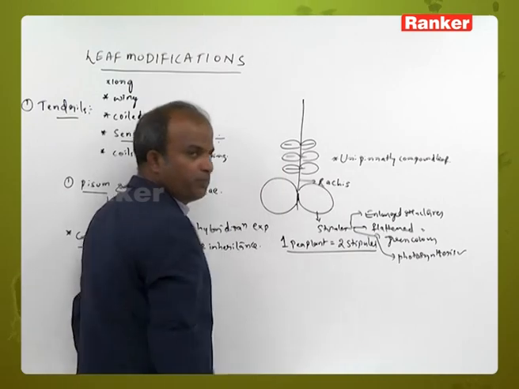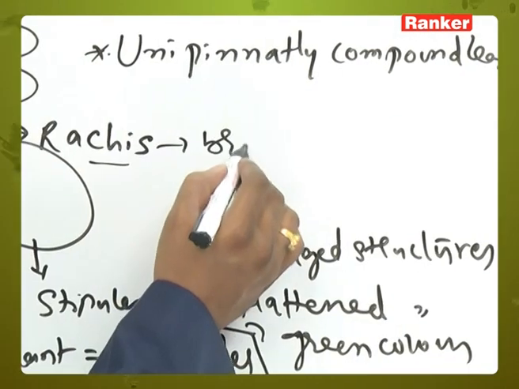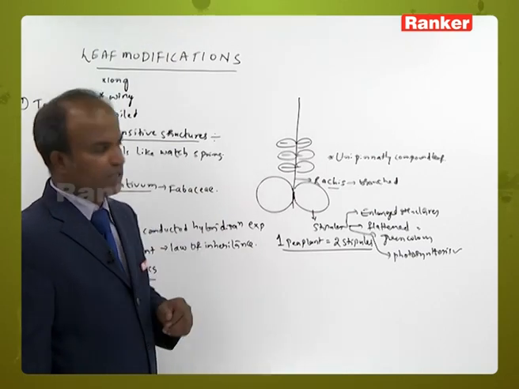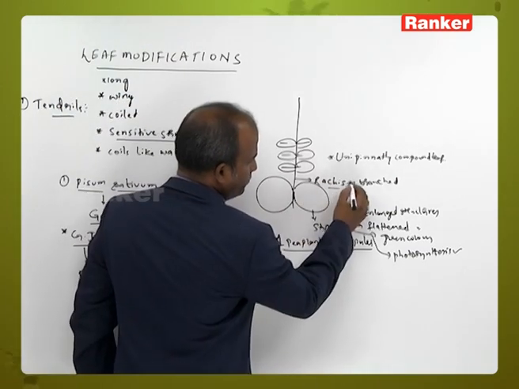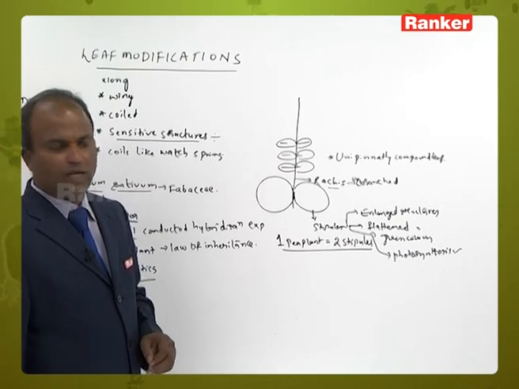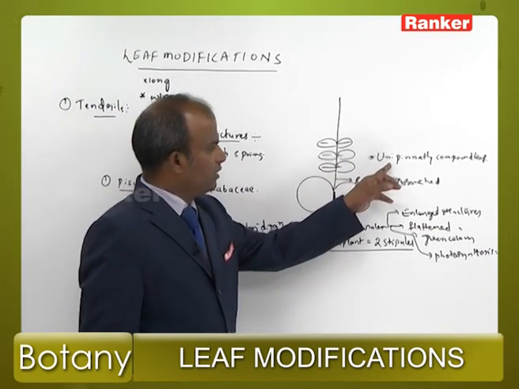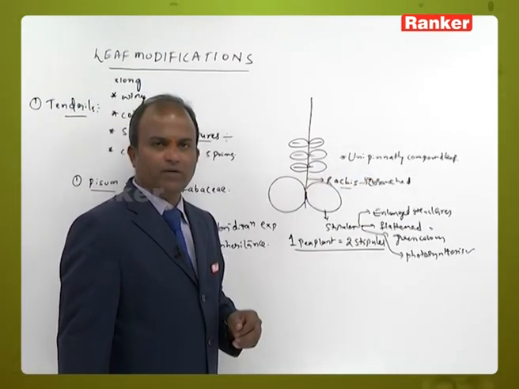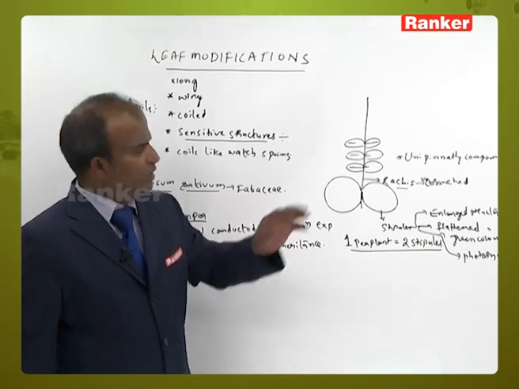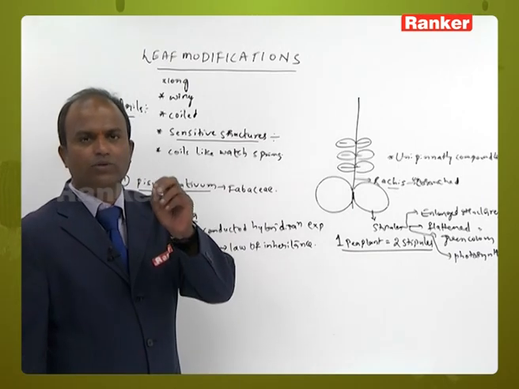Why is it called a unipinnately compound leaf? If the rachis were branched, it could be called a secondary rachis or tertiary rachis. But here the rachis is unbranched. On this unbranched primary rachis, leaflets are arranged on either side, so it is called a unipinnately compound leaf.